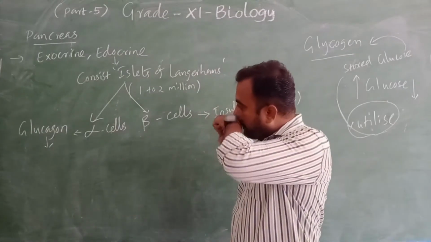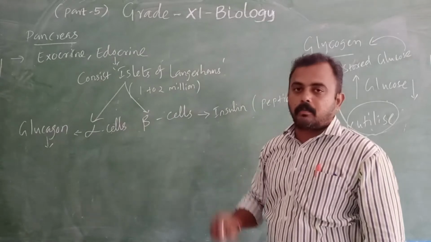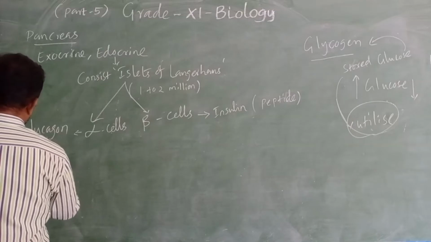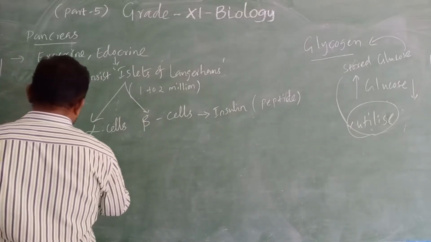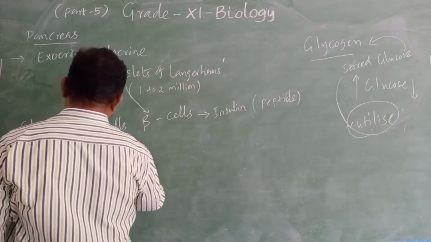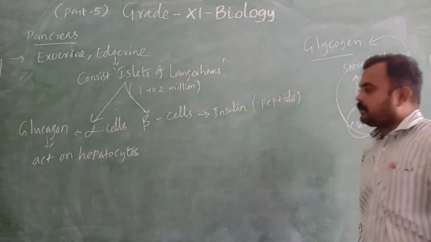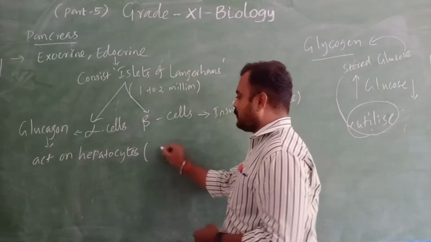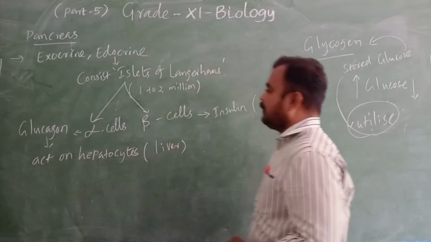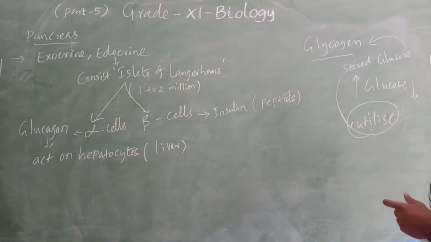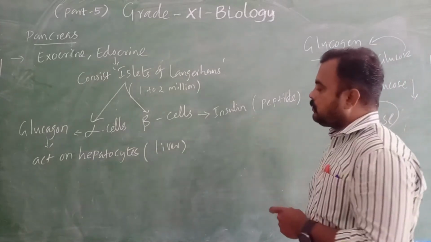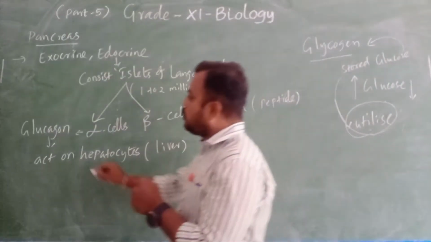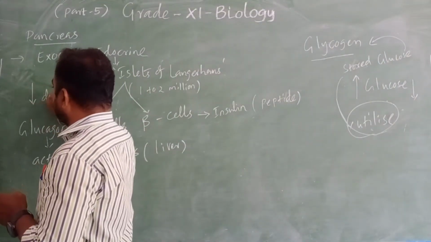Here you go. Glucagon is one of the hormones. That hormone acts on hepatocytes. Hepatocytes means cells, and those hepatocyte cells are present in the liver. So the glucagon acts on the hepatocytes when the glucose level is decreased in blood.